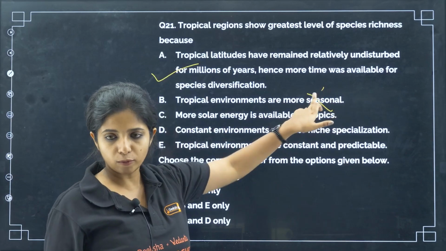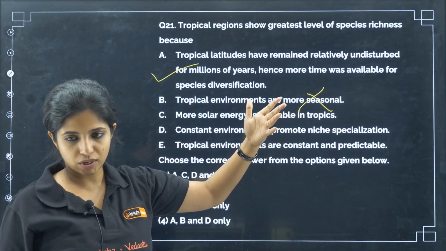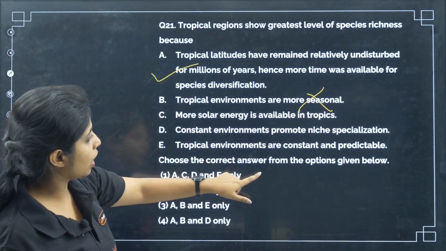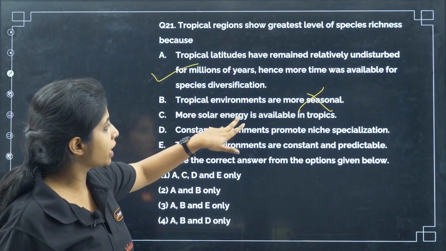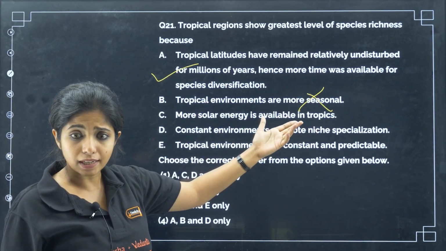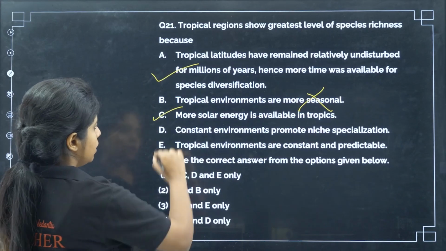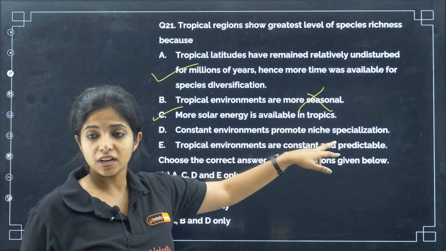Now, tropical environments are more seasonal. Wrong. It's not more seasonal. It's temperate that is more seasonal. What do you have to find out? You have to find out the correct option. So A is the correct option. Now, more solar energy is available in the tropics? Obviously, yes. That is why it is a tropical environment. Now, constant environments promote niche specialization.